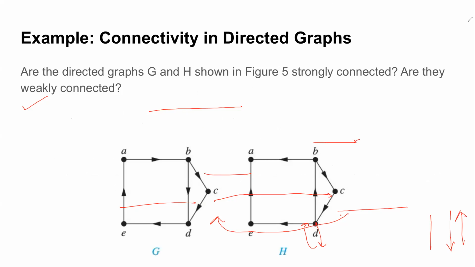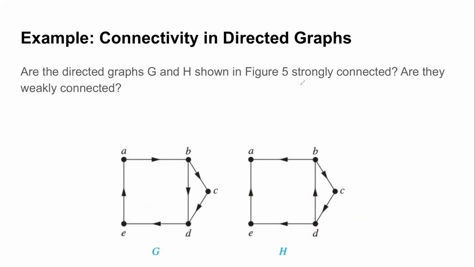Now let us try to see the examples and see if you can say whether these are strongly connected, whether they are weakly connected. First let us see graph G. Is it a strongly connected graph? How do you check that? You see that there's a path between all pairs of vertices. Let's pick up A. A has a path to B, A has a path to C, A has a path to D, A has a path to E. Similarly, pick up B and do it for all vertices and see if there is a path from every vertex to every other vertex.